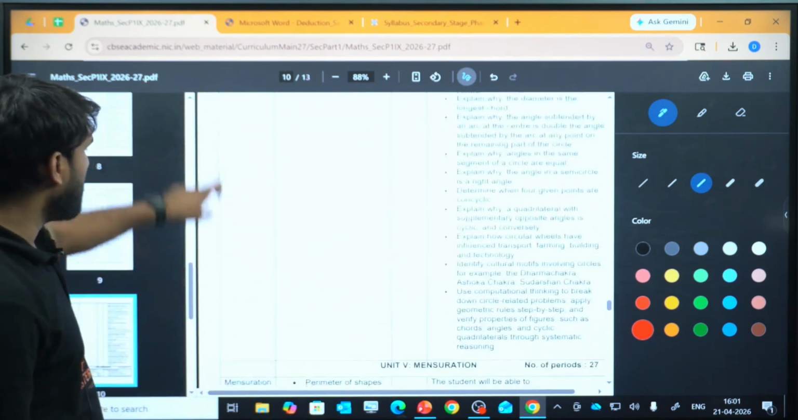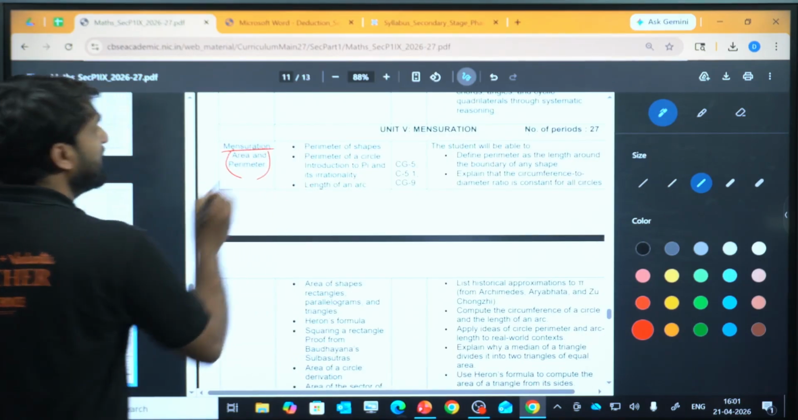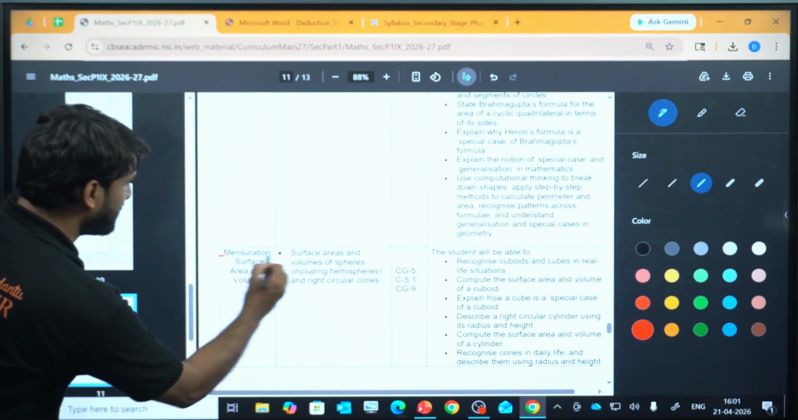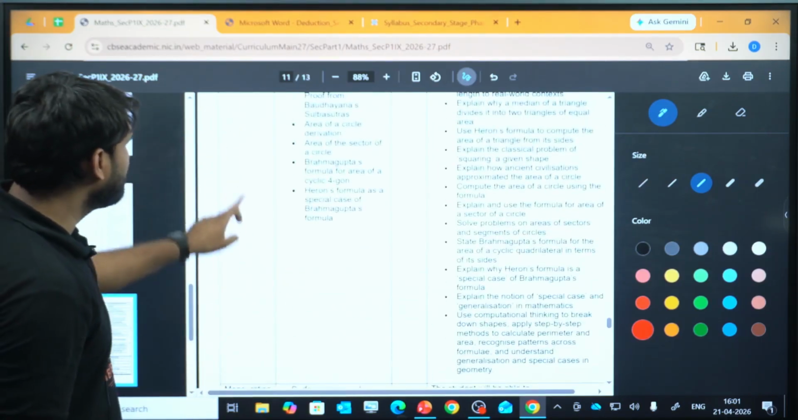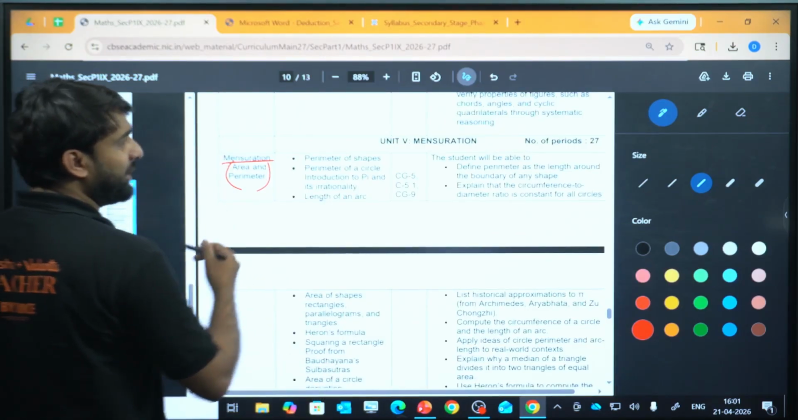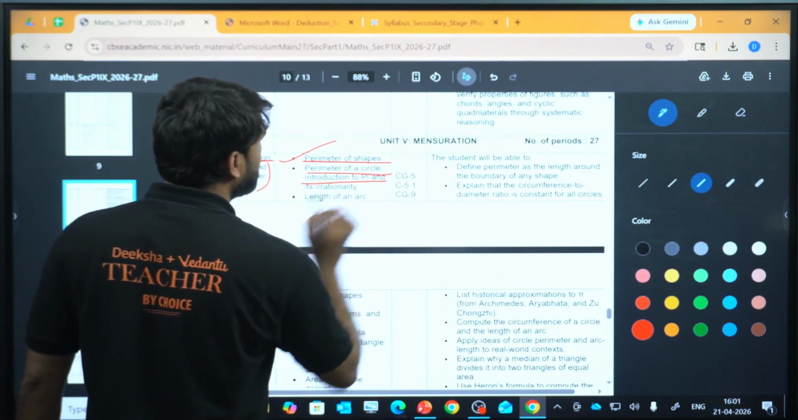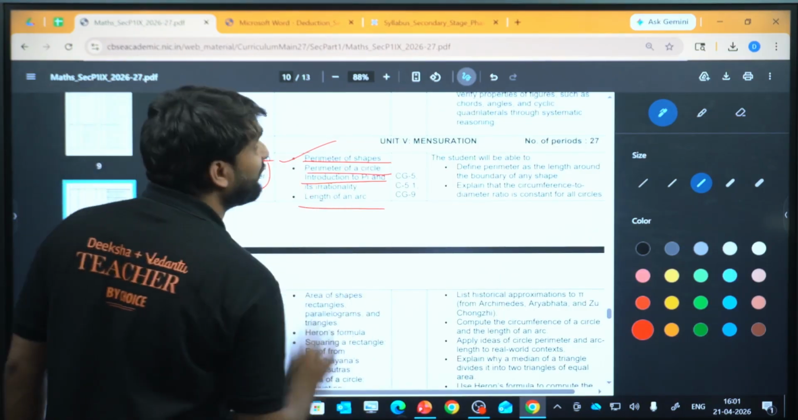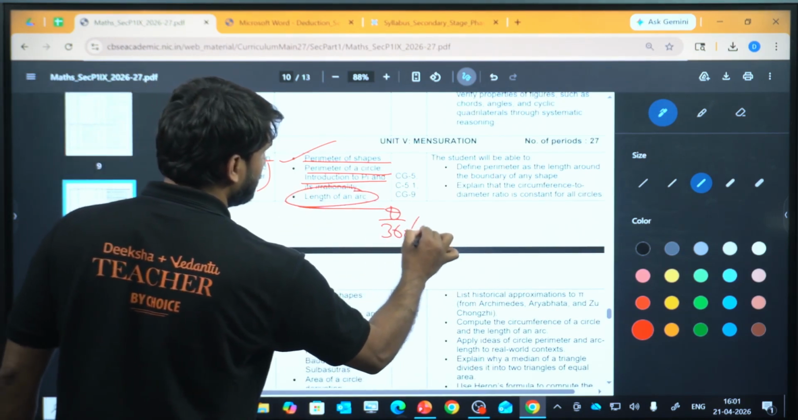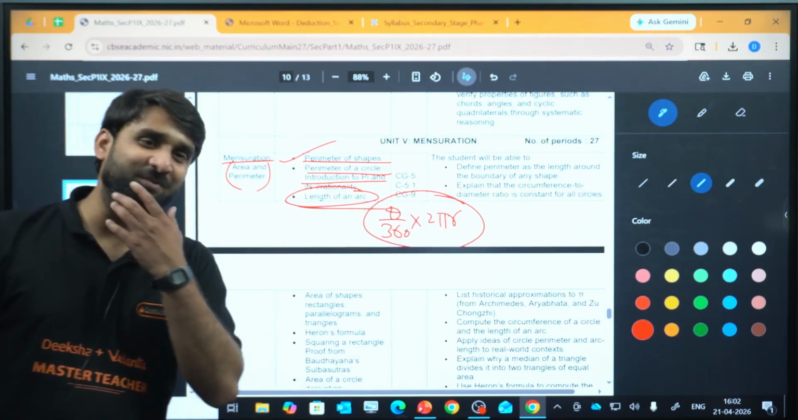Now this is basically mensuration. I have already told you, in mensuration two things will be there, separate: area and perimeter is separate, and surface area and volume is also separate. This is new, the CBSE has split mensuration into two parts. First is area and perimeter. You have to study here perimeter of shapes, perimeter of circle, introduction to pi, its irrationality, and length of arc. This is the new thing, length of arc, whose formula is theta by 360 into 2 pi r. Class 10 students know the importance of this formula very well.